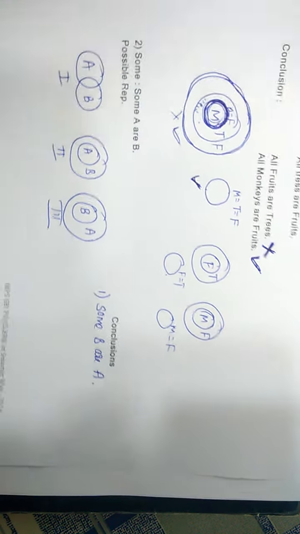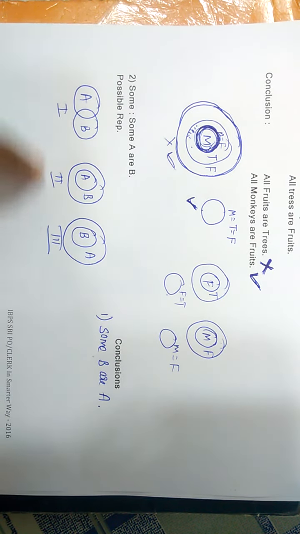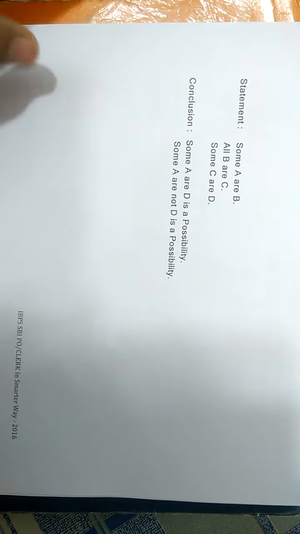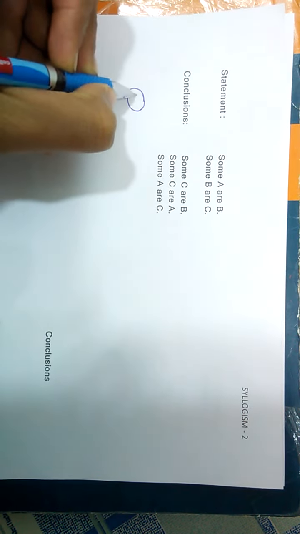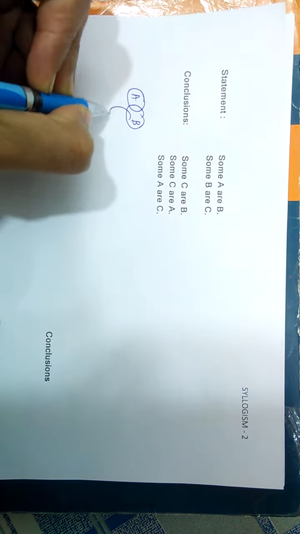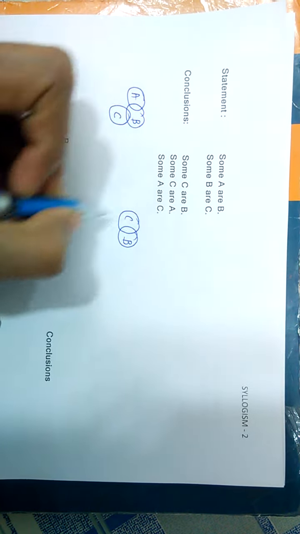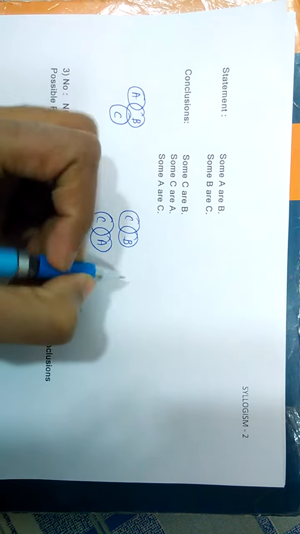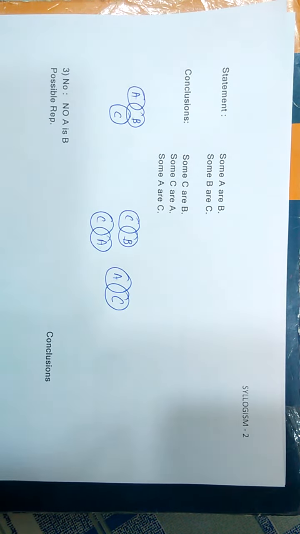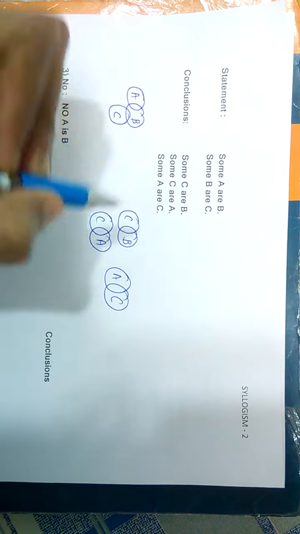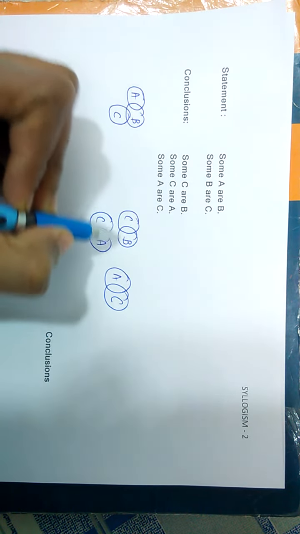Let's see an example of some cases. Now remember, these three are the possible representations of some A are B. Statements: some A are B and some B are C. Conclusions: some C are B, some C are A, some A are C. So, some C are B. For this we need this type of representation.